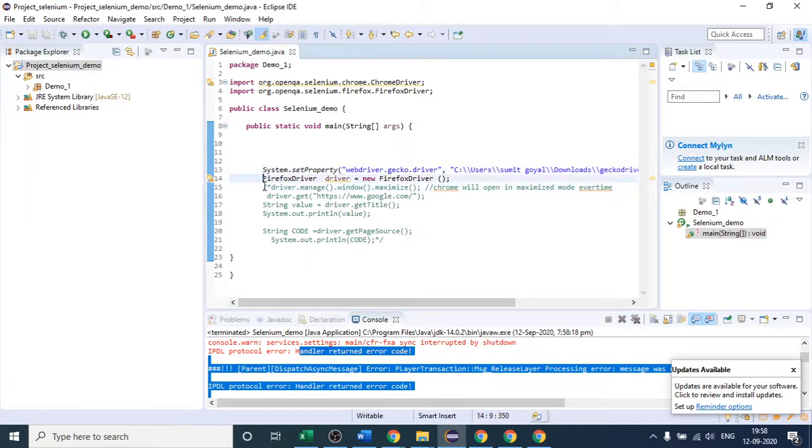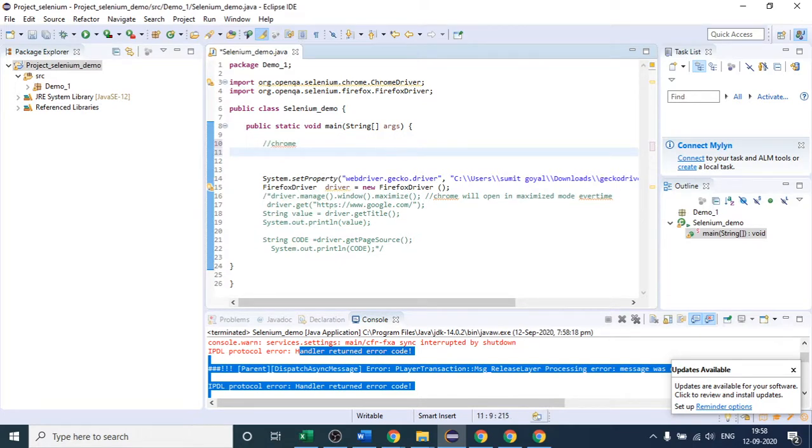And one more thing I want to tell you. I have told you how to work with Chrome, and also how to work with Firefox. But from my experience, and even if you read some of the blogs, I came to know that Chrome browser is more feasible, more stable than any other browser.